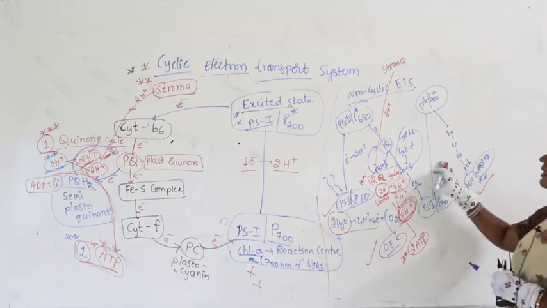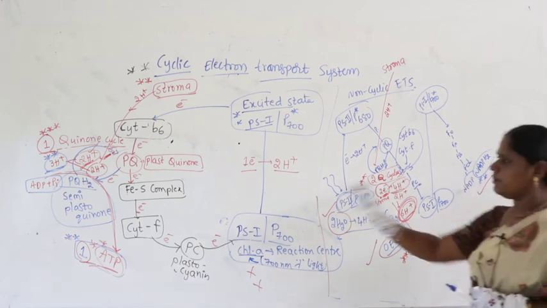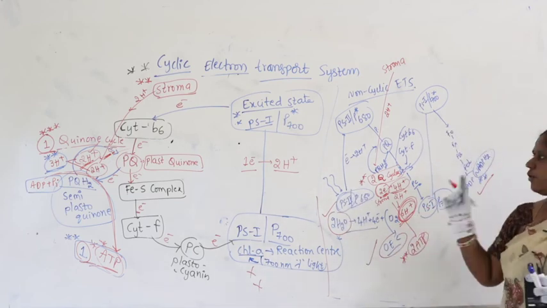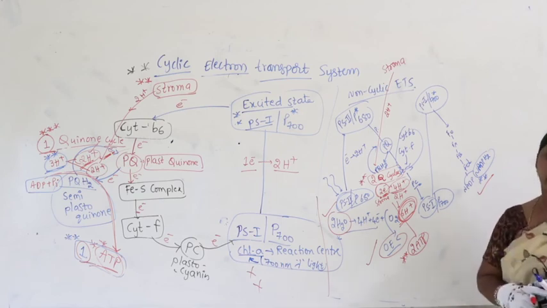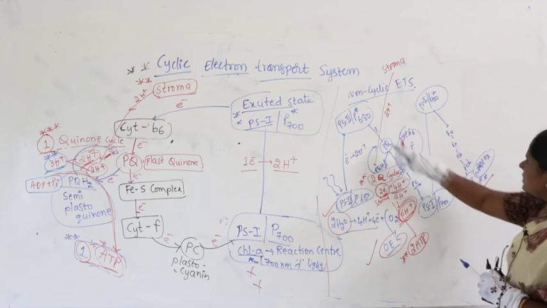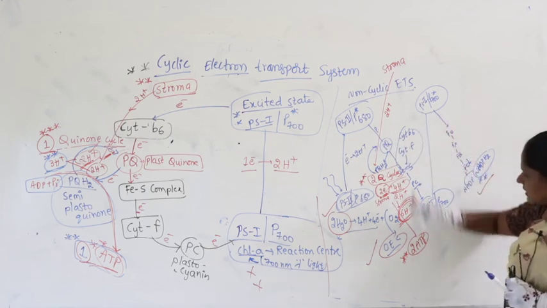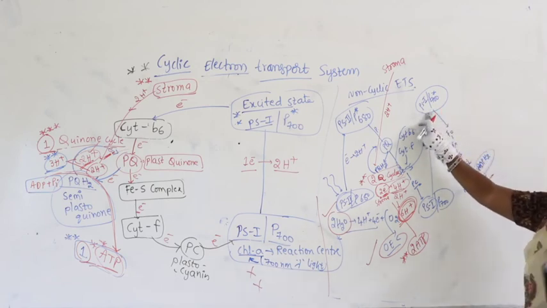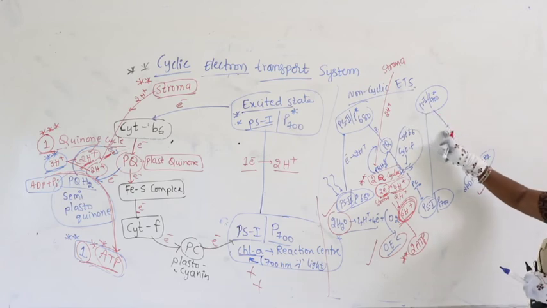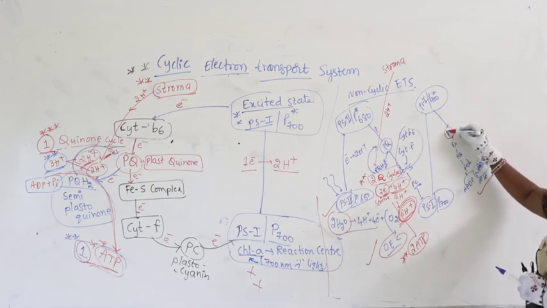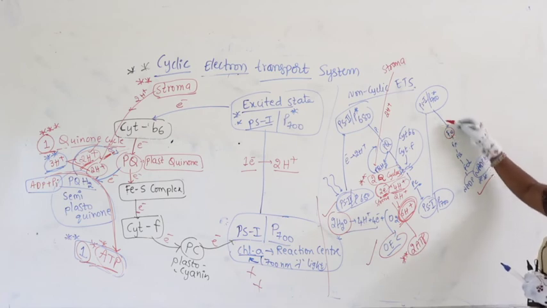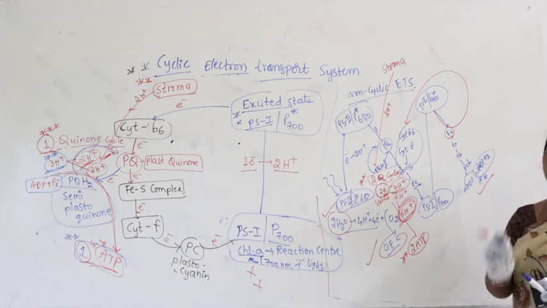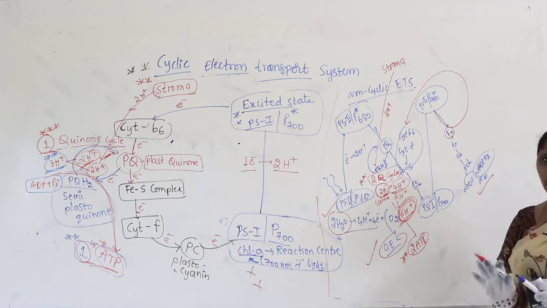So I have drawn non-cyclic once again, not simply for comparison. Guys, comparison is very, very important. Along with the comparison, I have drawn it once again to tell you one very important point. What is that point? This non-cyclic electron transport system synthesizes 2 ATP. When it comes to the PS1 excited state, listen carefully. Sometimes what happens, from PS1, after entering F0, ferredoxin, immediately it converts into a cyclic electron transport system. Very, very important. Guys, I repeat the point.